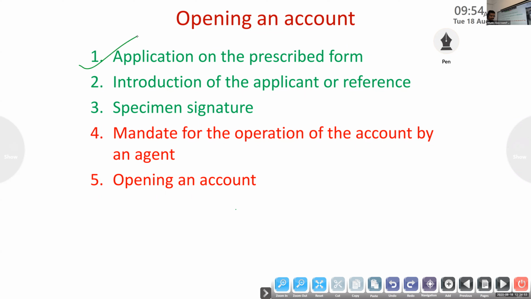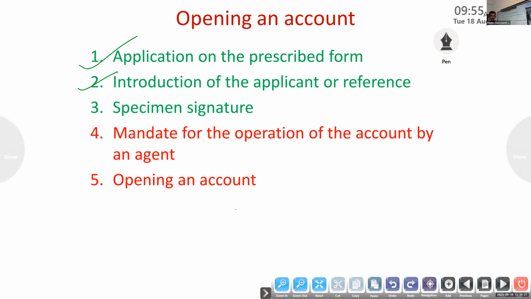So first we have to fill the application form supplied by the banker and submit it to the banker for opening an account. Next one, introduction of the applicant or reference. It means that before opening an account in the name of an intending customer, the banker must get the true identity of such a person.